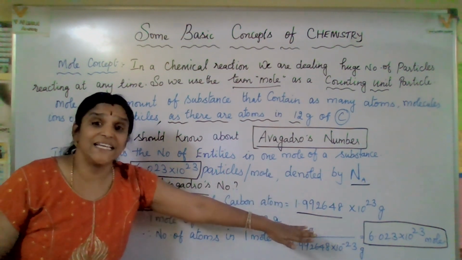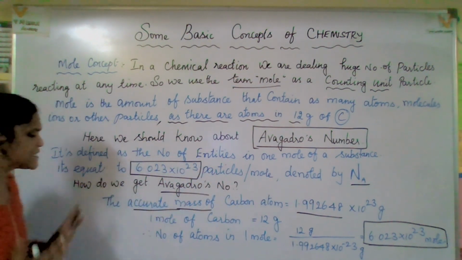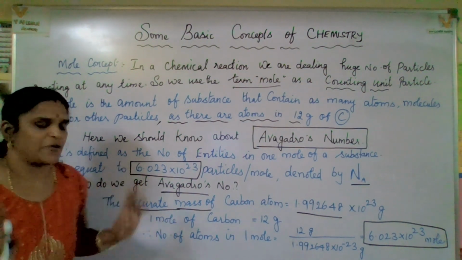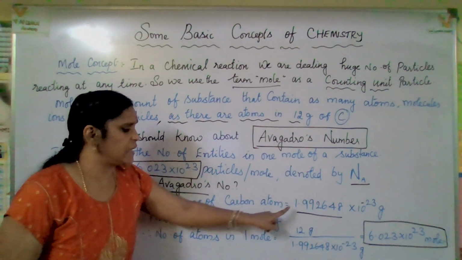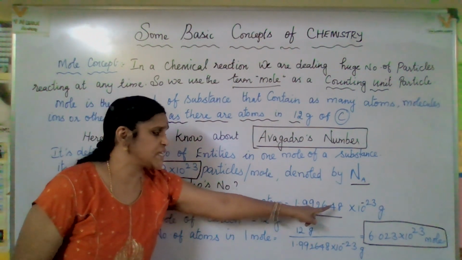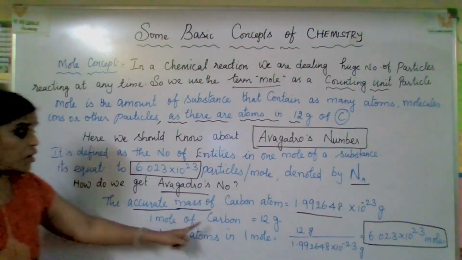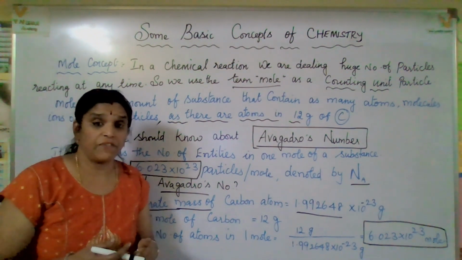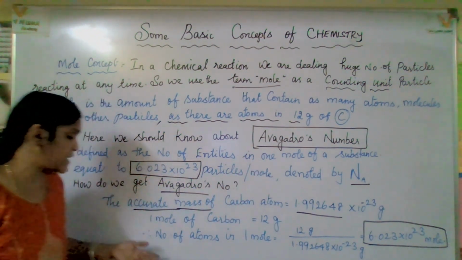No. You just understand the concept. How do we get that Avogadro number? That is the question I put. That is the accurate mass of a carbon atom, 1.992648 into 10 to the power of minus 23 gram. 1 mole of carbon is 12 gram. Now, why are we giving more importance to carbon? You know very well, that is the standard atomic mass. That is the reason.